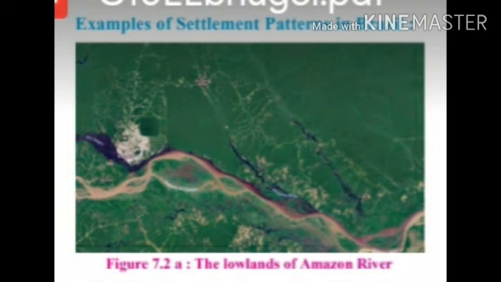Transport facilities are also not too developed in this region, because of the unfavorable climatic conditions and rugged topography. Rugged means rough topography; land portion is not flat. Due to all these unfavorable factors, there is found dispersed kind of settlement.